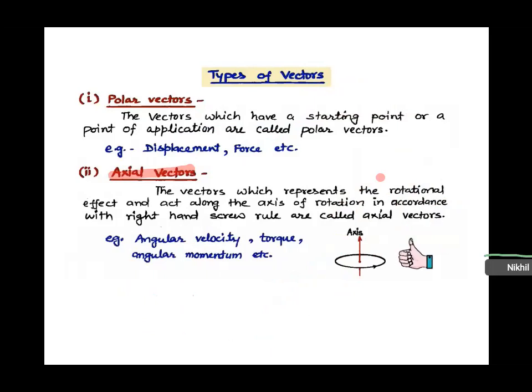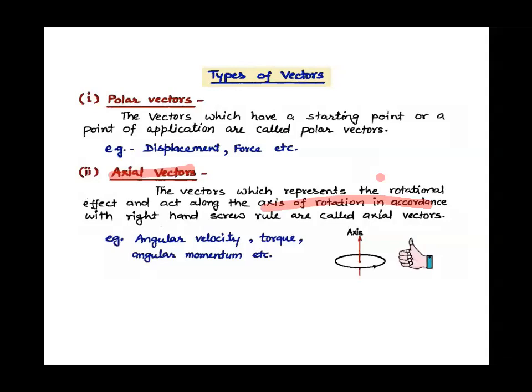When you are opening or closing the door, it moves along the axis along which it is fixed on the wall, right? That is the axis along which the door performs a rotational motion. So axial vectors usually represent rotational effect, and the displacement is along the axis of rotation. Along the axis, rotation happens, right children?